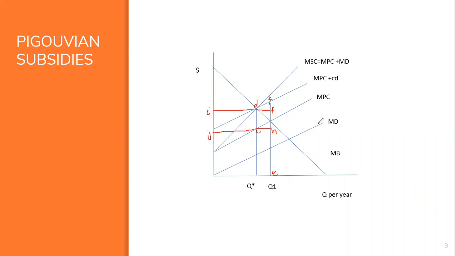Bart's marginal benefit at output level Q1 is measured by the distance between the marginal benefit curve and the horizontal axis, GE.